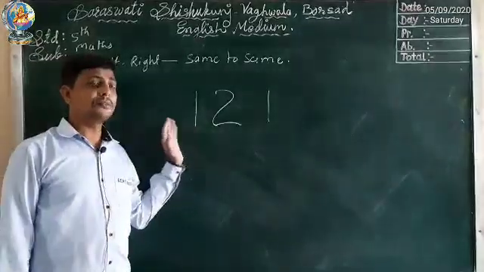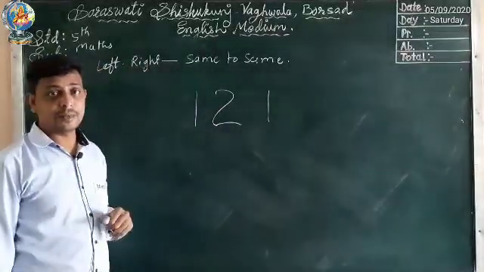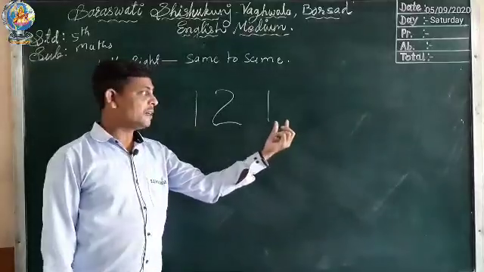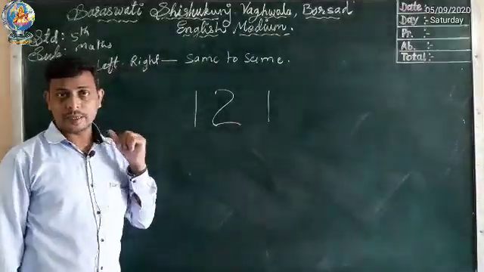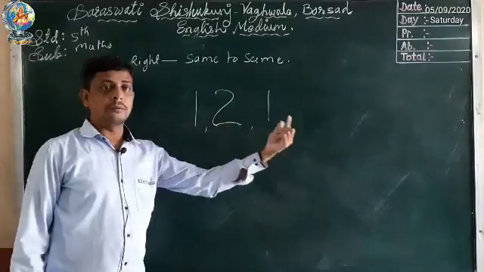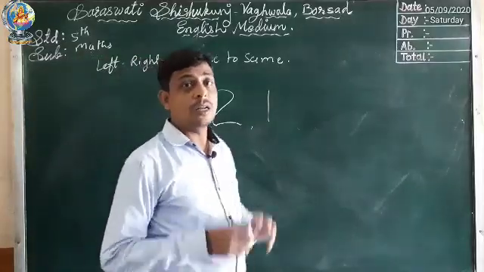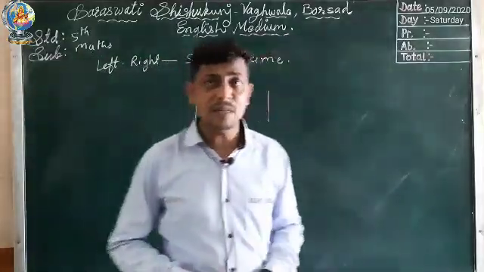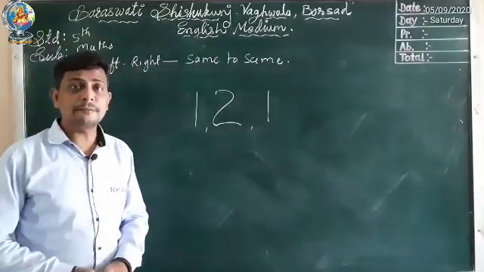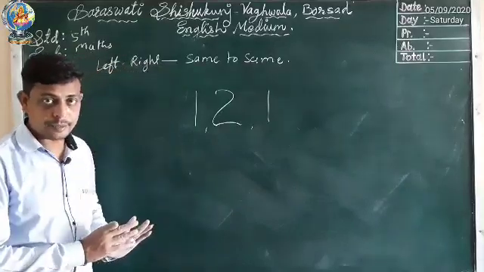If we read this number from this side, it reads the same, and if you read from this side, it also reads the same. 121, 121. So these numbers are called special numbers because they read the same from right to left or left to right.